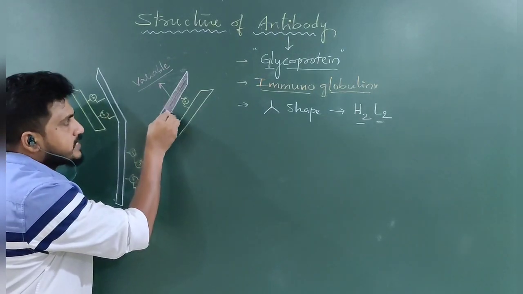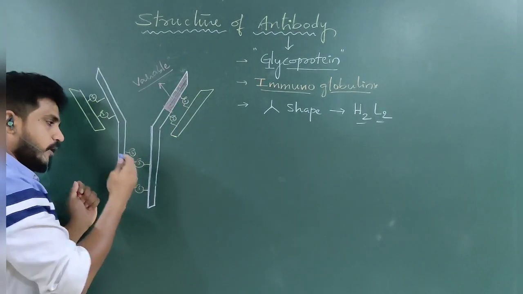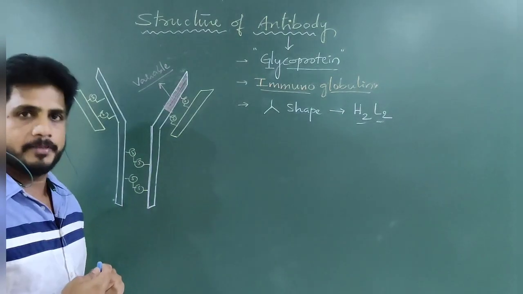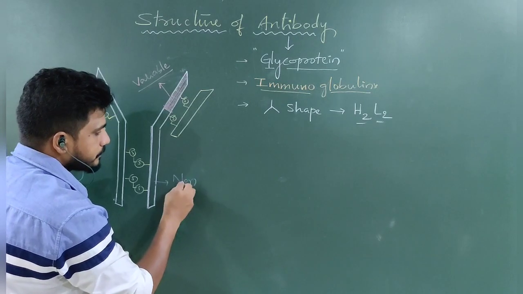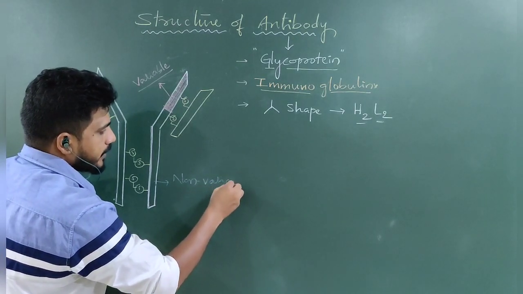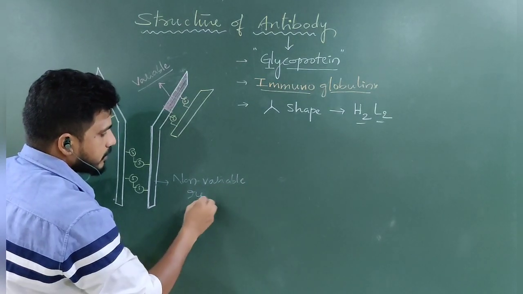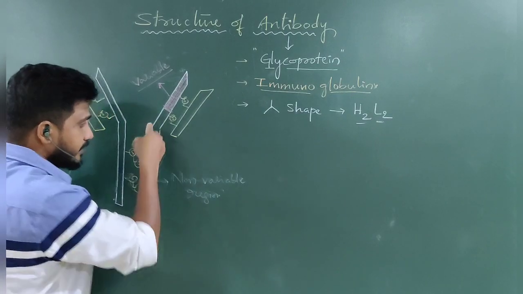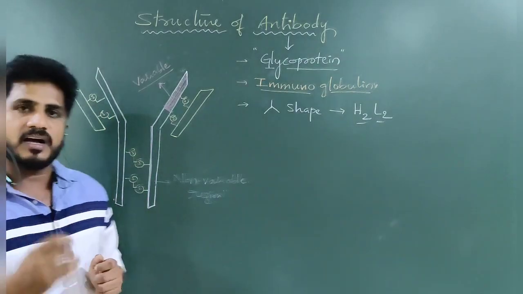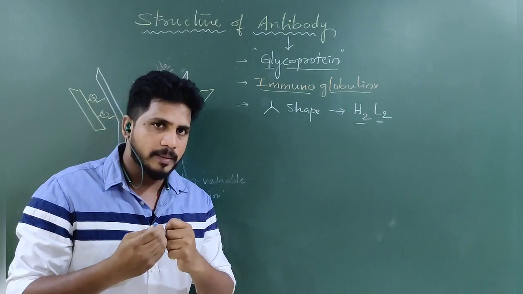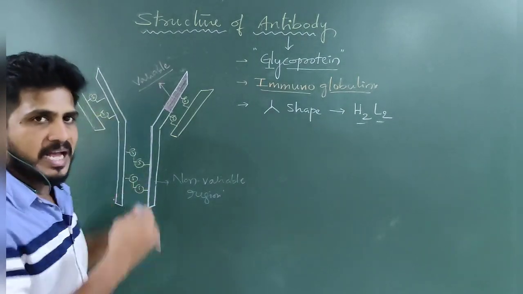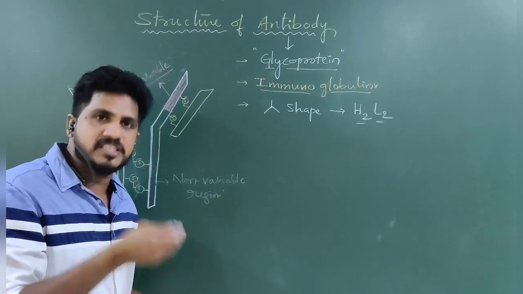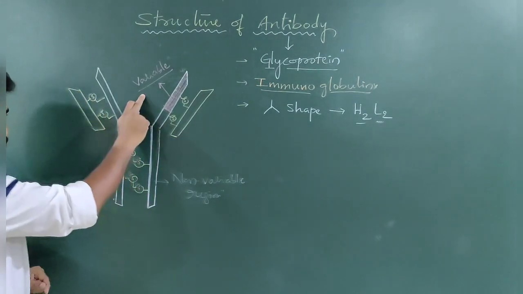In that protein, the amino acids differ from one antibody to another antibody. The rest of the part is non-variable. In the non-variable region, the amino acid sequences are quite similar from one antibody to another, whereas in the variable region amino acid sequences are different. That is why it is called the variable region.